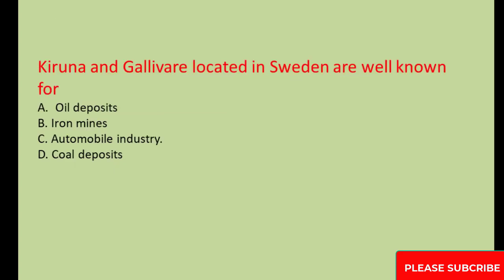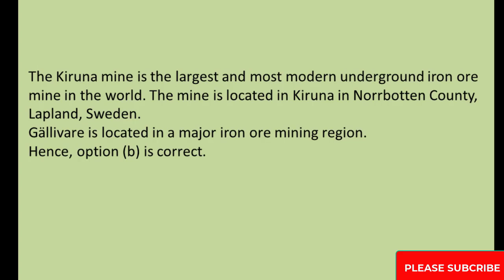Kiruna and Gällivare, located in Sweden, are well known for oil deposits? A. Oil. B. Iron mines. C. Automobile industry. D. Coal deposits. The Kiruna mine is the largest and most modern underground iron ore mine in the world. The mine is located in Kiruna in Norrbotten County, Lapland, Sweden. Gällivare is located in a major iron ore mining region. Hence, option B is correct.